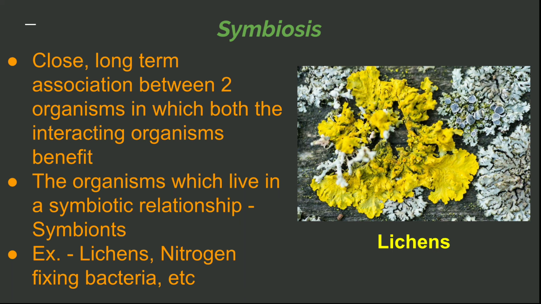The alga contains chlorophyll and is capable of producing food by photosynthesis, and shares the food with the fungus, and the fungus provides water and minerals to the alga. So in this way there is a mutual relationship, and both of them get benefited.